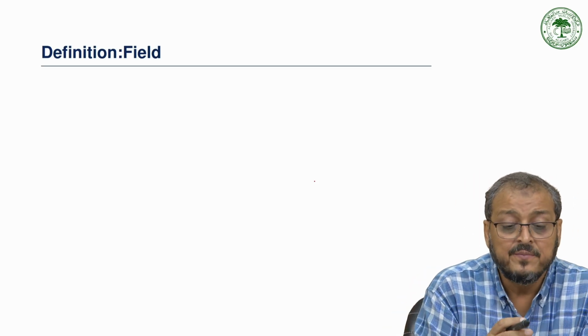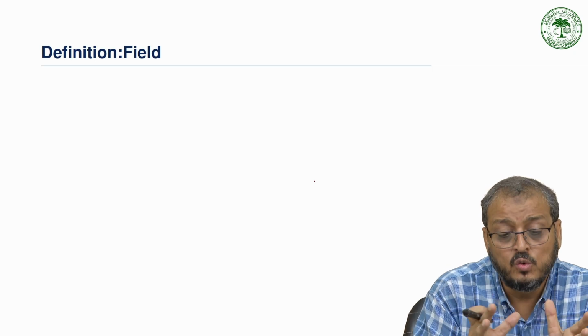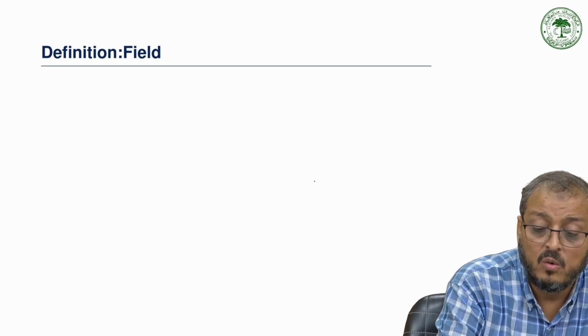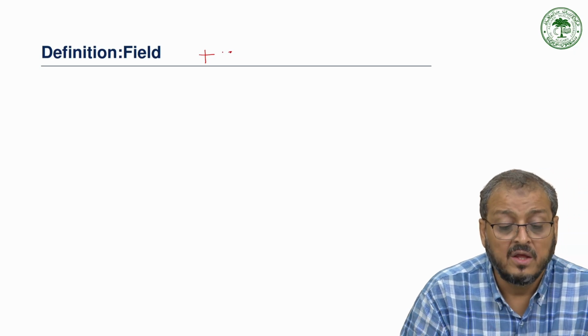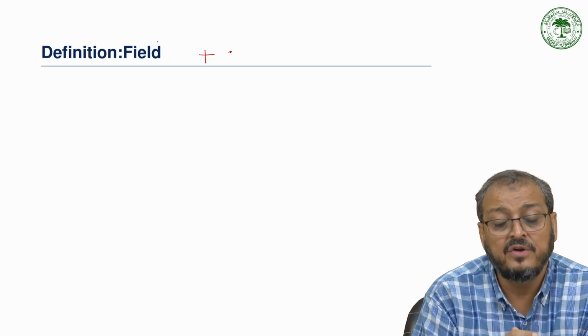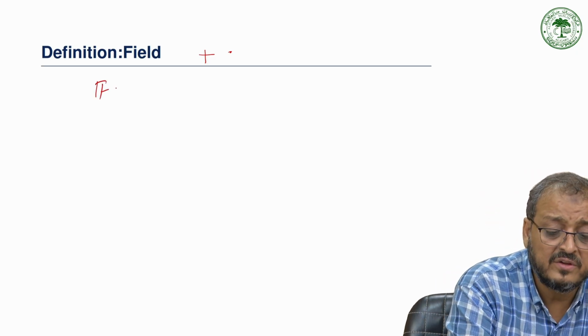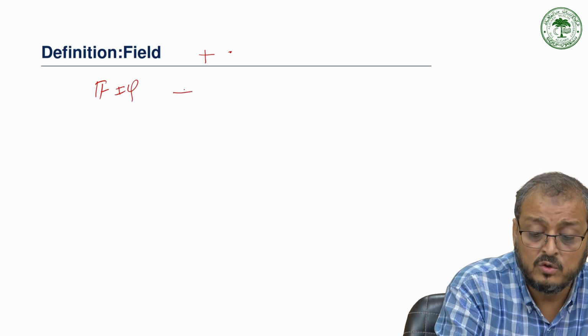In a field we have two binary operations, one is addition and another is multiplication. So when we define a field, F should be a non-empty set.